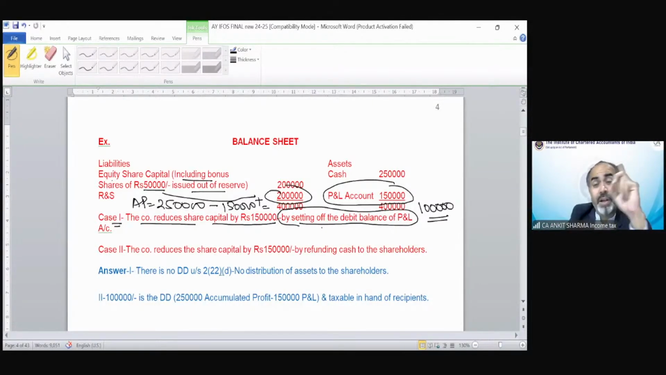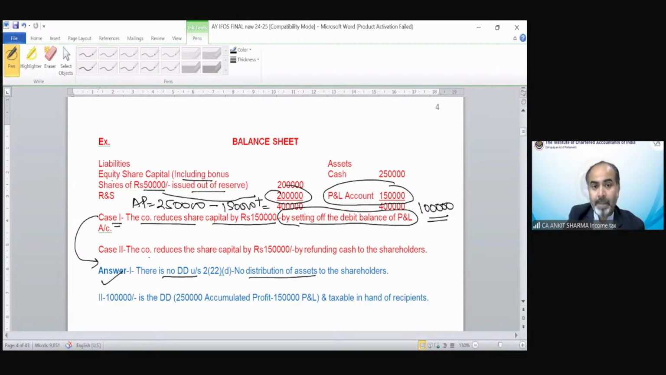So company reduced its capital by utilizing the debit balance of profit and loss account. That means company did not distribute anything to the shareholder. And if nothing has been distributed to the shareholder, then there would not be any deemed dividend in the hands of shareholder. जब shareholder को कुछ मिला ही नहीं, reduction of capital internally हो गया, shareholder को कुछ नहीं दिया, then there would not be any case of deemed dividend. As the answer suggests, there is no deemed dividend in case number 1 because no distribution of asset.